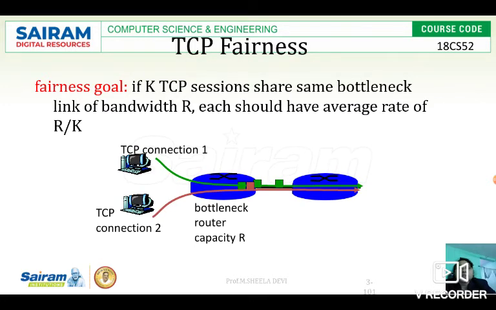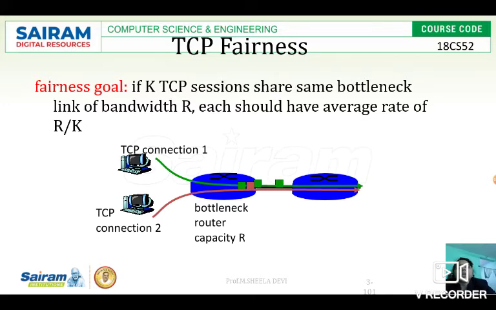Then comes TCP fairness. The fairness goal is: if K TCP sessions are running in parallel, and they are using a link of bandwidth R, each should have an average rate of R by K. So if I have 5 TCP sessions, and the link bandwidth is R, everybody should share it equally.